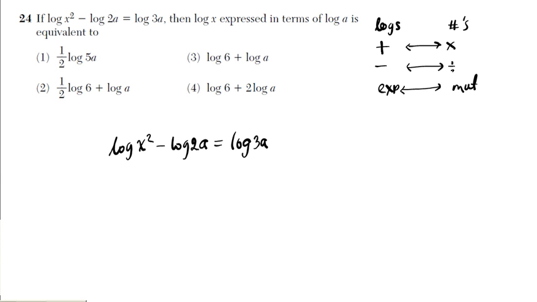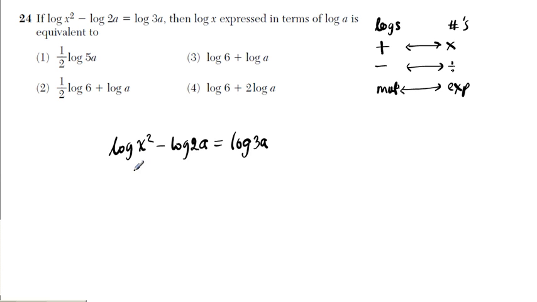Now I got it reversed. Multiplying is exponentiating. So when you have a number being multiplied by itself, that's basically the same thing as exponentiation.